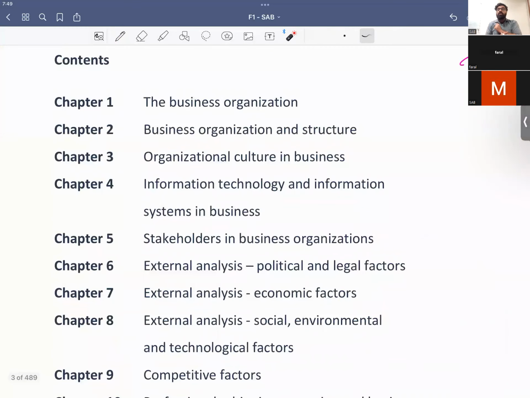Now, sir, what are the chapters which we are going to learn in this particular exam? I'm saying it again, this is a descriptive, theoretical based exam. In this exam, you don't need a calculator. You don't need any sort of time to calculate things and figures. You just need to read the question and the answer should be known. That's it. Nothing more, nothing less.